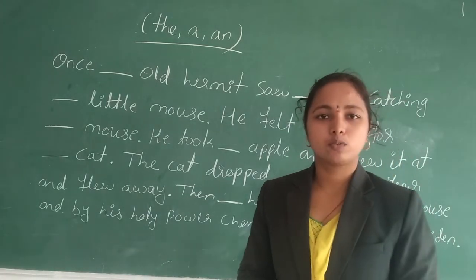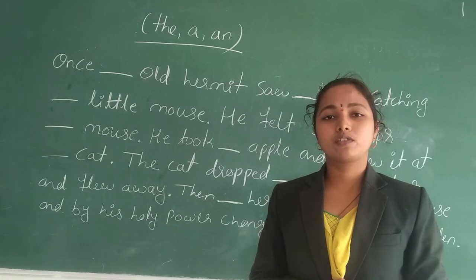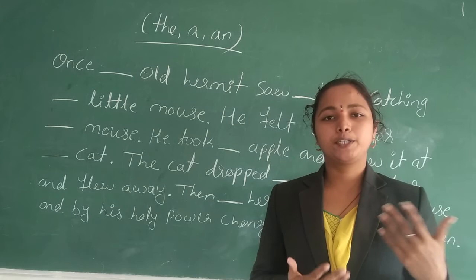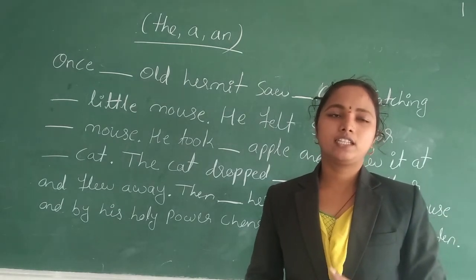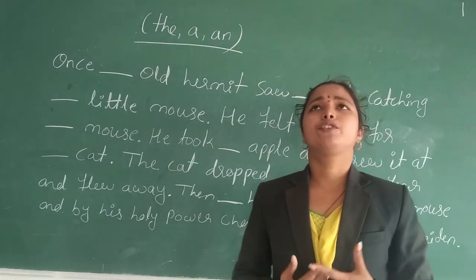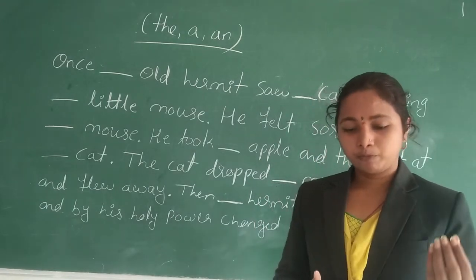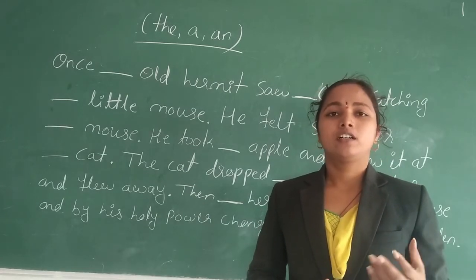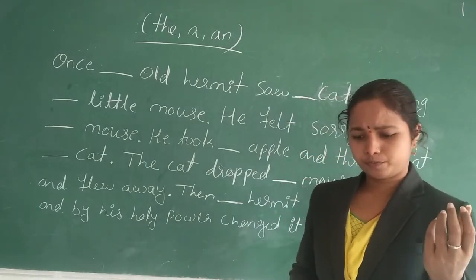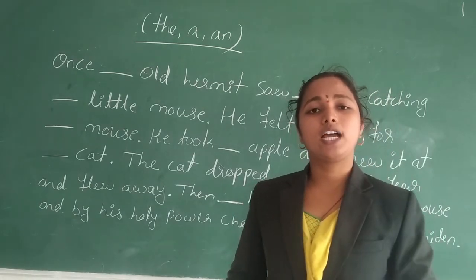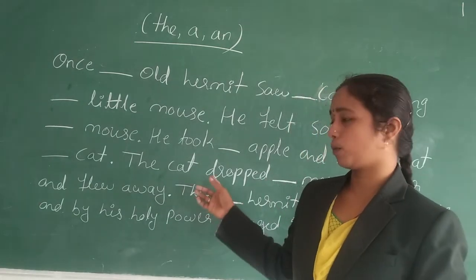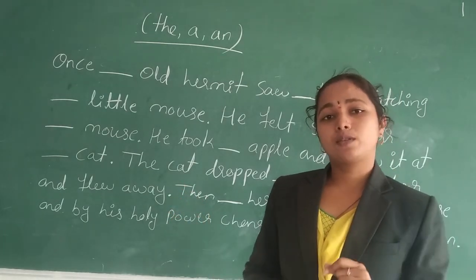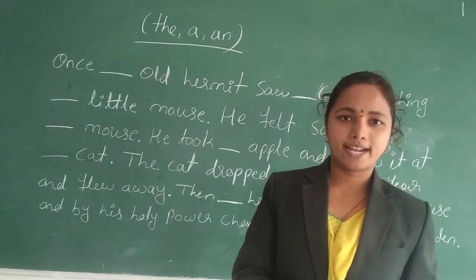So I will repeat the rules again. Where do we use the? Before the names of rivers, mountains and particular things, and we use article the for the holy books, for the unique things, and for the superlatives. And also the last rule I told you, which applies in a paragraph. This is also a paragraph, so that rule applies here too. That rule is: the is used before the word which has already been mentioned in the paragraph.